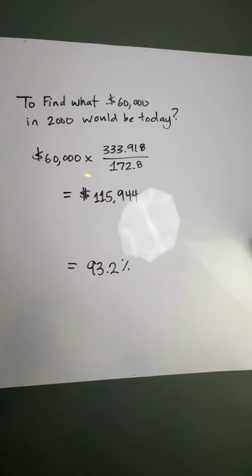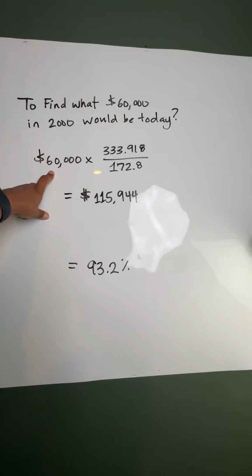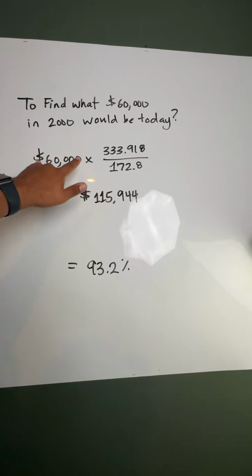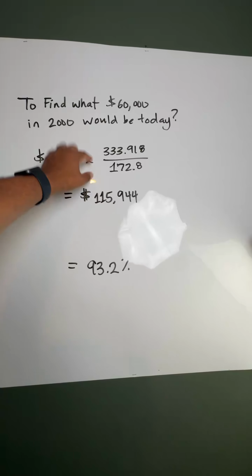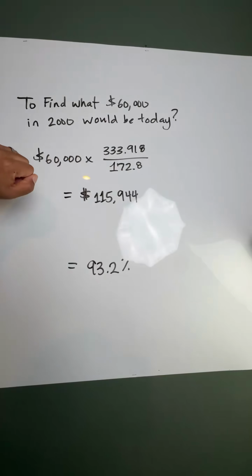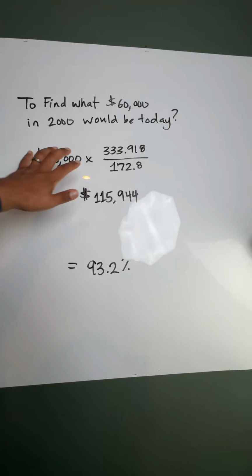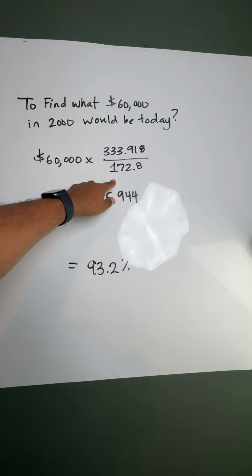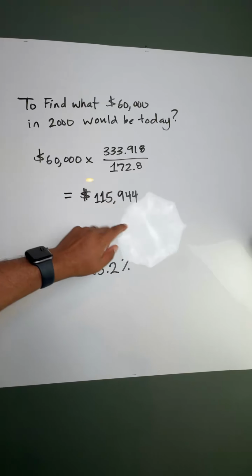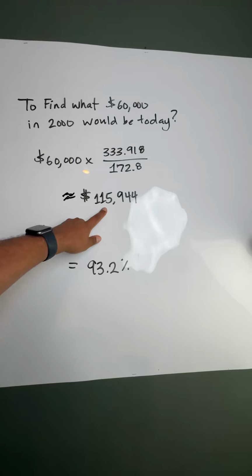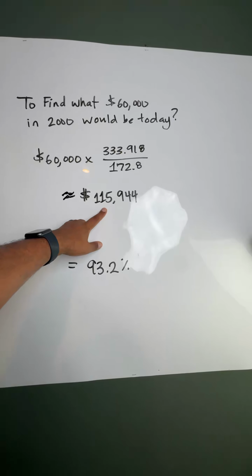So now let's go back to the $60,000 salary. To find out what $60,000 in 2000 would be worth today, we would use 60,000 multiplied by this fraction. Notice this is the ratio of the CPIs. That's 60,000 multiplied by 333.9 divided by 172.8, and we get approximately $115,944.